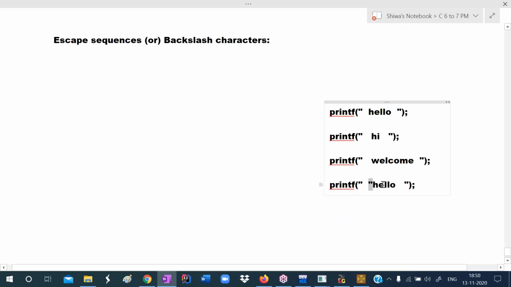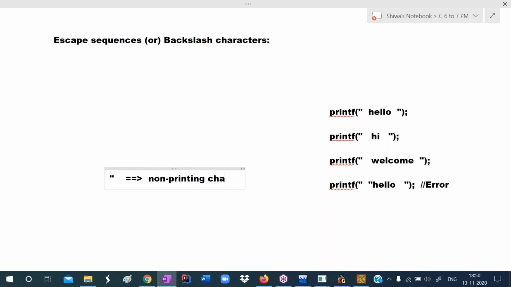Okay, so what will it print? Let me explain. It will give an error. Why will it give an error? Because this double quote is a non-printing character. We cannot print it directly. Remember this: like double quote, several non-printing characters are there.